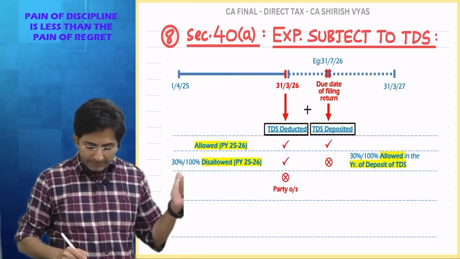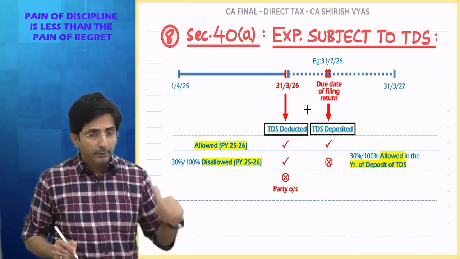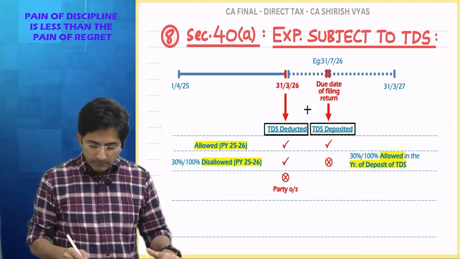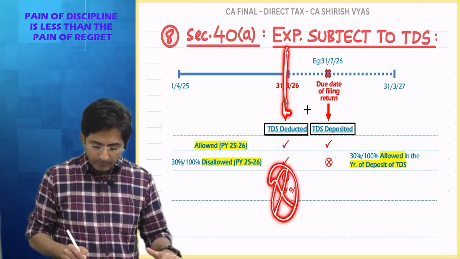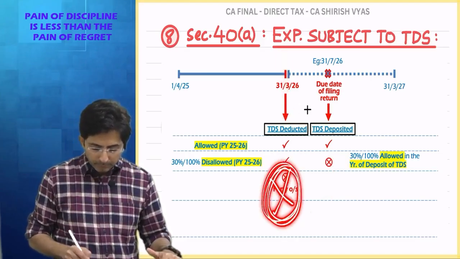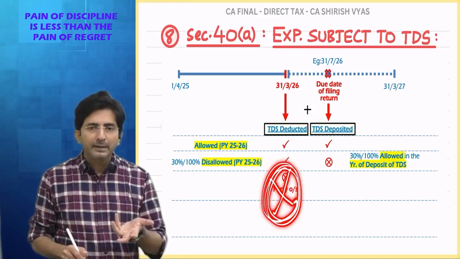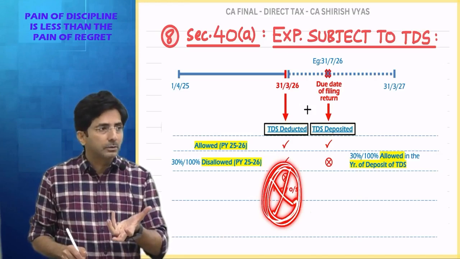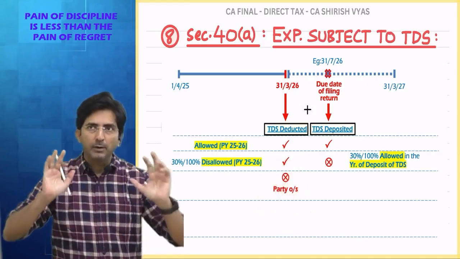See, in the second case, TDS was deducted, but you didn't deposit up to the due date. Now imagine that by 31st March, TDS was not deducted at all. Tell me, not deducted means what? Deducting TDS means creating a liability in the books. You didn't create the liability in the books. Can you imagine how the entry was?